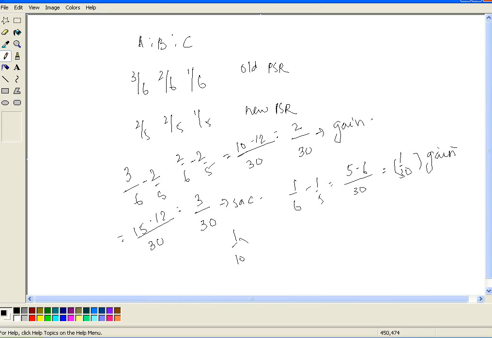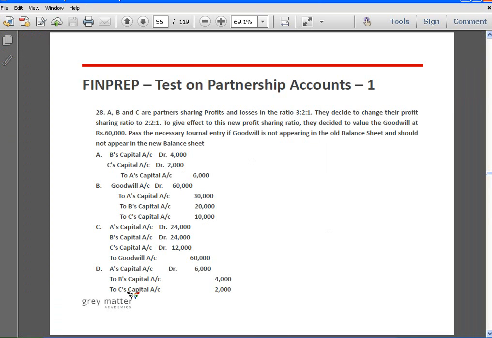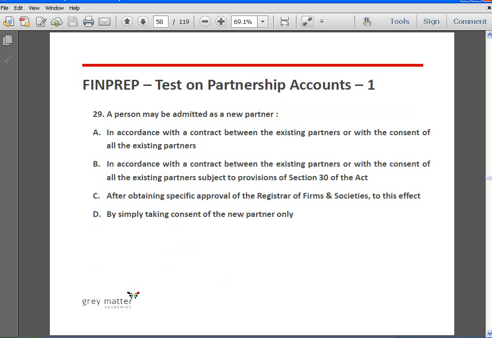So 1/10 of 60,000. 3/30 is 1/10. So A's share of goodwill is, sorry, 6,000 rupees. And this 6,000 rupees has to be made good by B and C in the gaining ratio of 2:1. So it's 4,000 and 2,000. And so the journal entry is B's capital account debit, C's capital account debit to A's capital account, amounts being 4,000, 2,000 and 6,000. So answer is A.